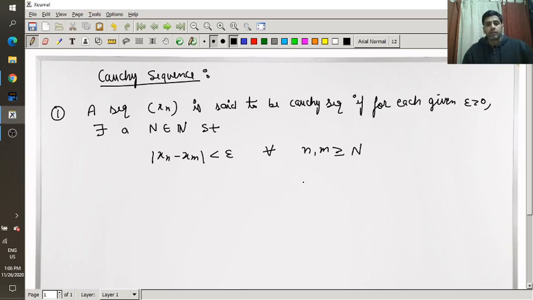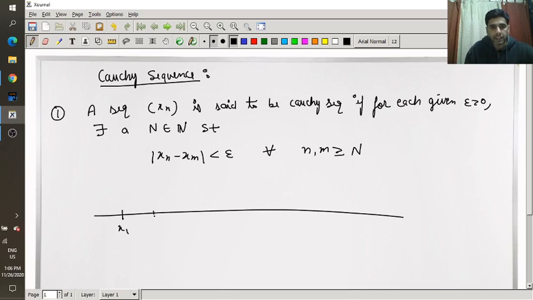We have already discussed the convergence of sequence, and we have visualized the definition of convergent sequence, and we will also try to visualize what is the meaning of this definition, so you will have a better idea of this mathematical expression. So let us write.